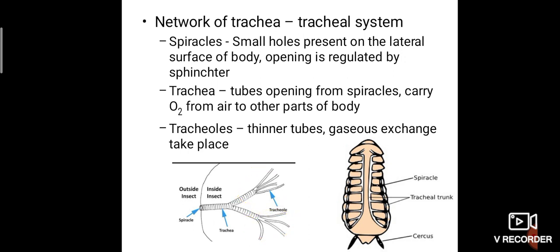In our lungs, the trachea is divided into bronchi and then a small network of tubes called bronchioles, and at the end of each bronchiole we have alveoli. In the same way in cockroach, the trachea is divided into tracheoles.